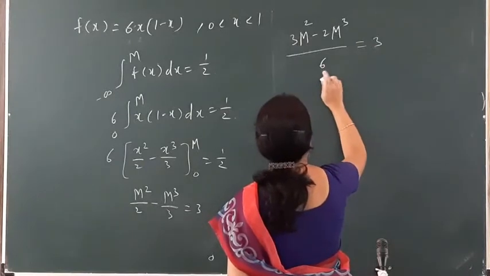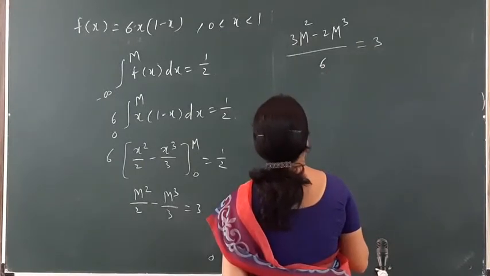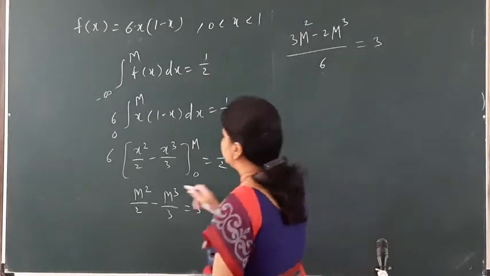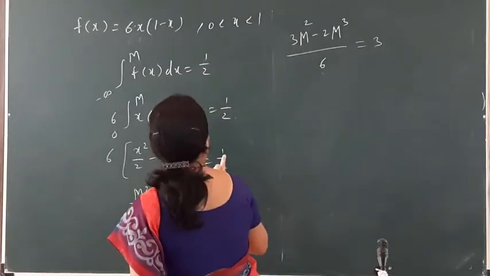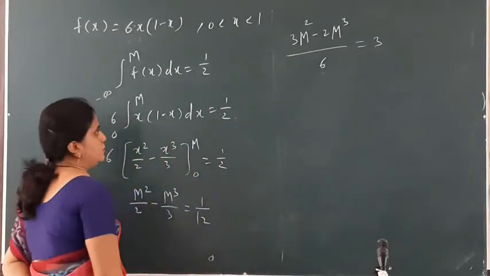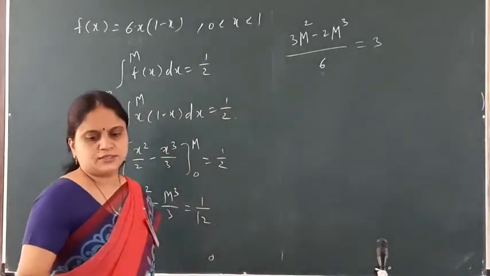Suppose this 6 is transferred over here, it is 1 upon 12, not actually 3, it is 1 upon 12, sorry. It comes as 1 upon 12, isn't it?